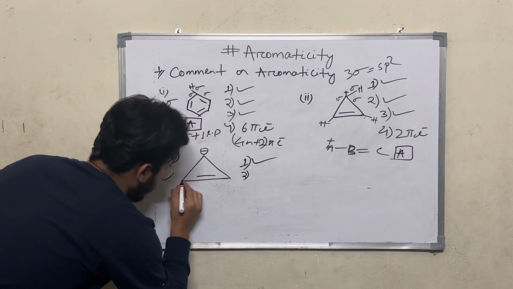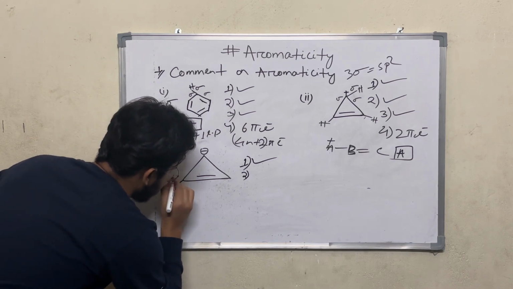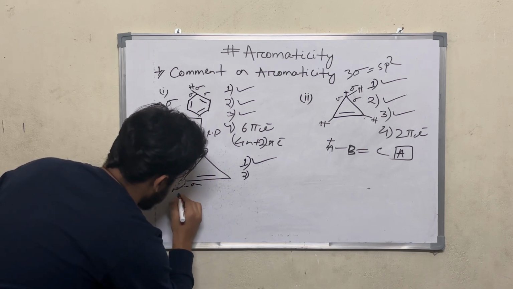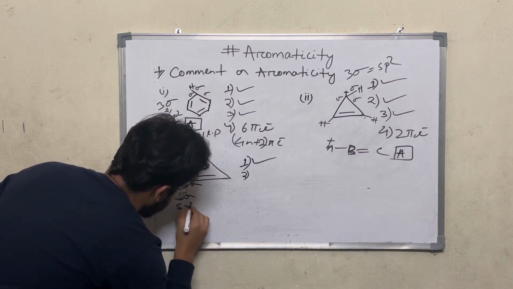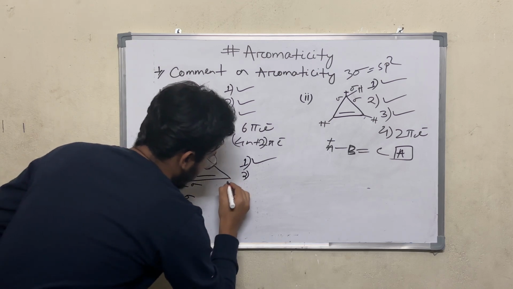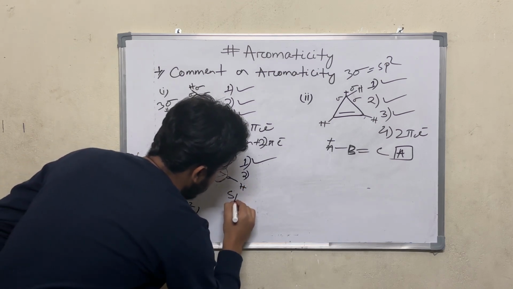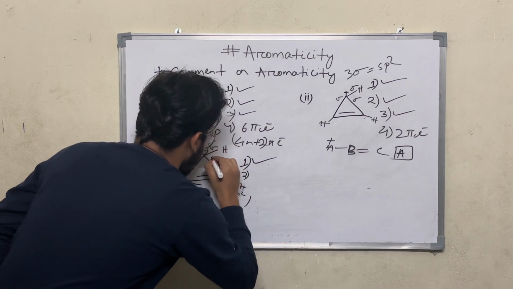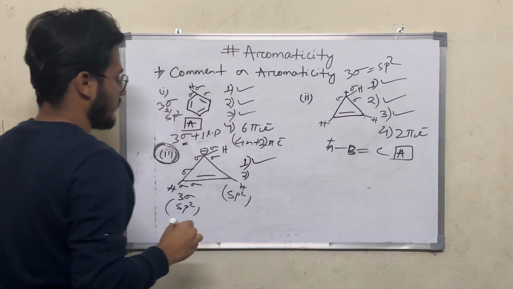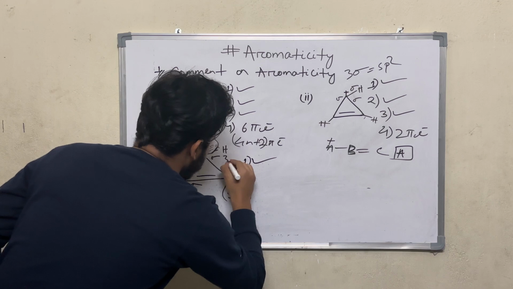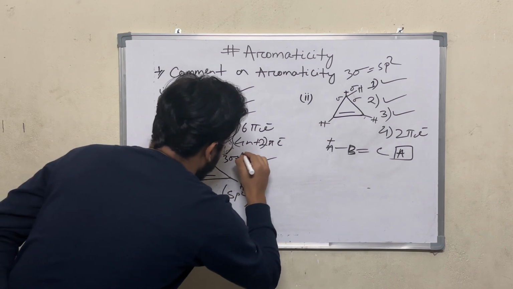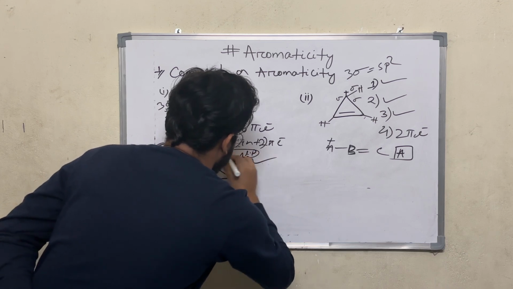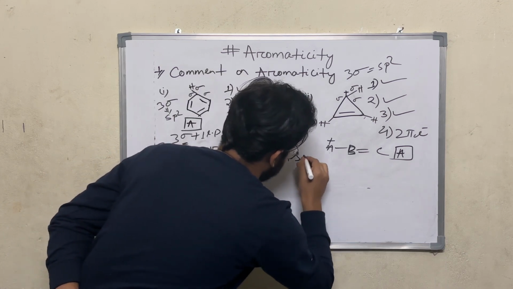The first step, if you are going to check the hybridization of this carbon atom. Here is 1 sigma. Here is another sigma. Here is another sigma. That means there are 3 sigma. It is sp2 hybridized. And again here there are 3 sigma. It is also sp2 hybridized. Here is 1 sigma, 2 sigma, 3 sigma, and also 1 lone pair. That means here there are 3 sigma plus 1 lone pair. It is 4. That means sp3 hybridized.